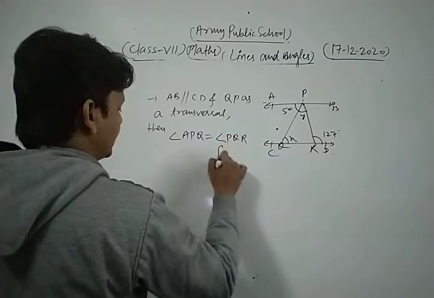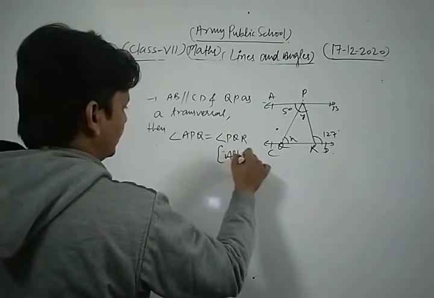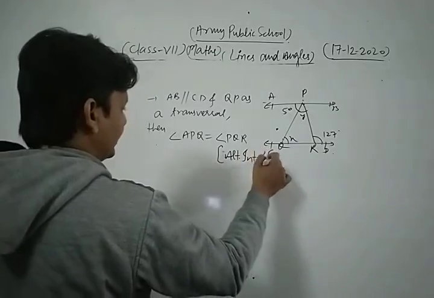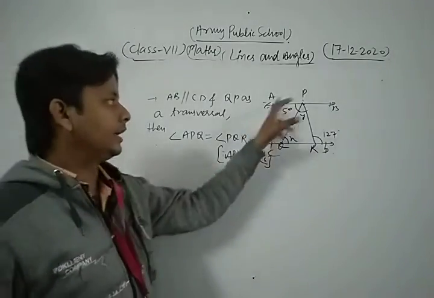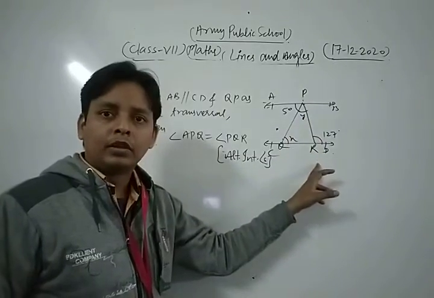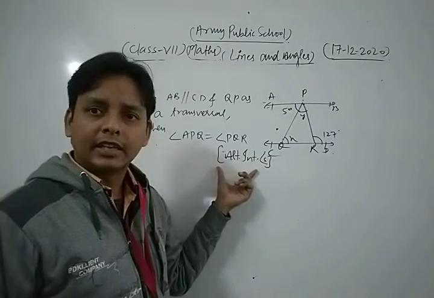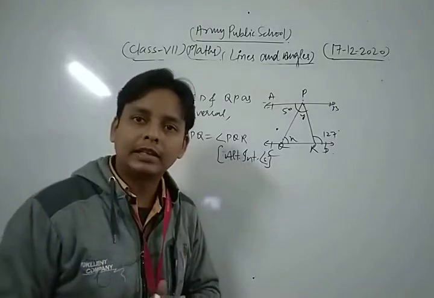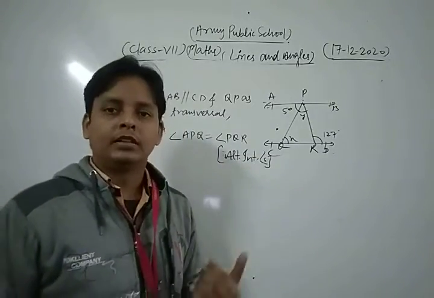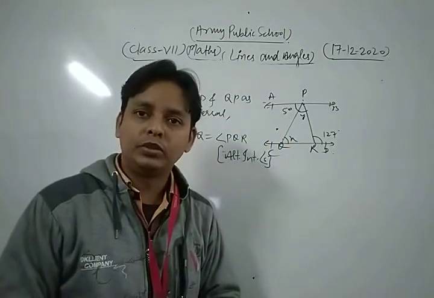These are the alternate interior angles. Because these are alternate interior angles, and you know that when two parallel lines are cut by a transversal, then the pair of alternate interior angles are equal to each other.